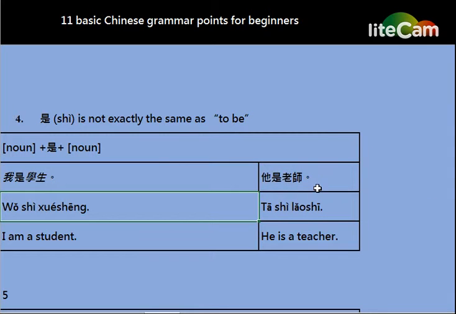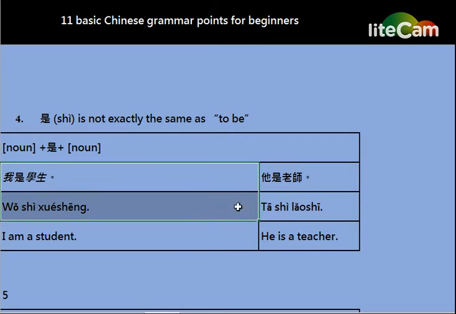他是老师. The word 他 means he. It is the noun, or we can call it a pronoun. 老师 is the other noun. It means teacher. The word 是 links the two nouns 他 and 老师 together and forms a sentence. 他是老师. It means he is a teacher.